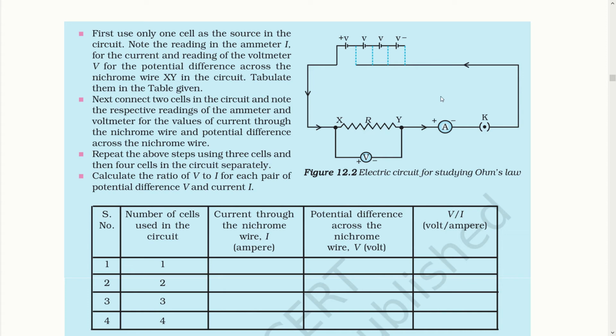Now what Ohm did was he took the variable battery. That means he could sometimes increase the voltage of the battery or sometimes decrease it. You can see 4 dotted lines in between here. That means if you join the point over here, the first one, then all the batteries will be operative in the circuit.